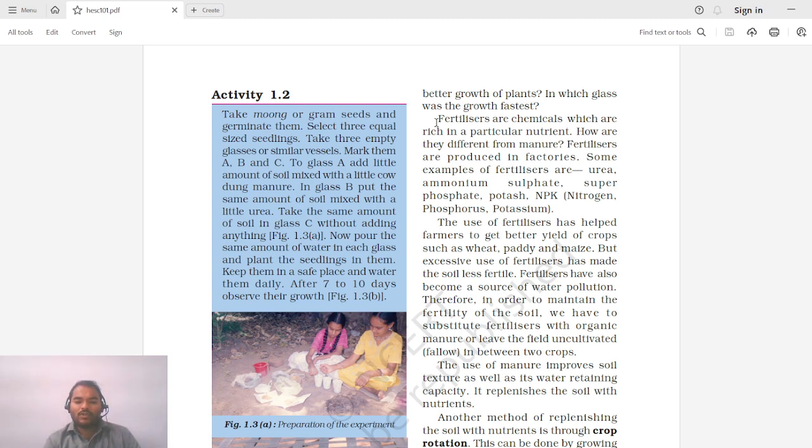What you can do is loosen the soil sometimes if required. You can allow the land to get some sunlight, and within this period the unused fertilizers will be decomposed or completely mixed, so that the soil does not lose its fertility.